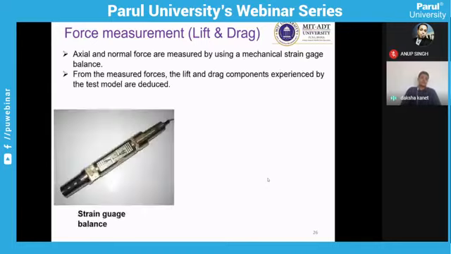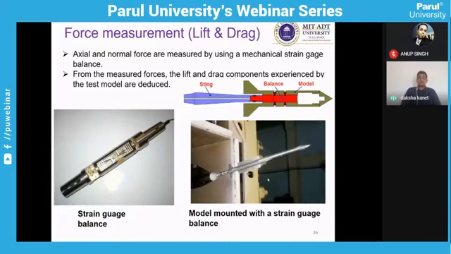To measure this, we can use pressure measurement, or from pressure you can measure the lift and drag, or we can use some electromechanical equipment like a strain gauge balance to measure the forces which are acting on the body, and from the forces acting normal to the body and axial to the body, we can find out the lift, drag and moment on the body.